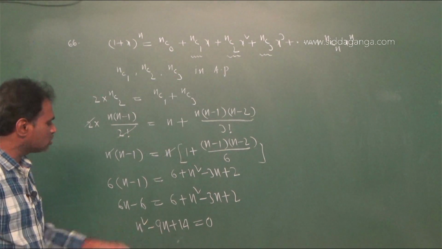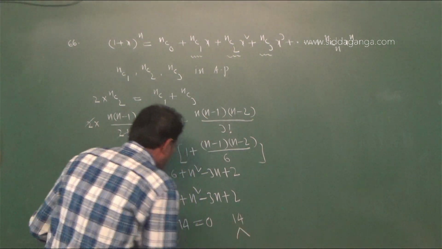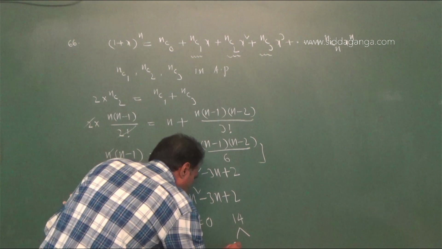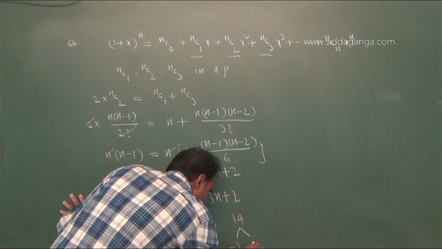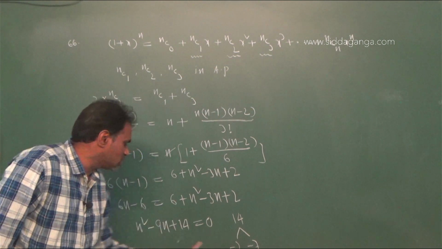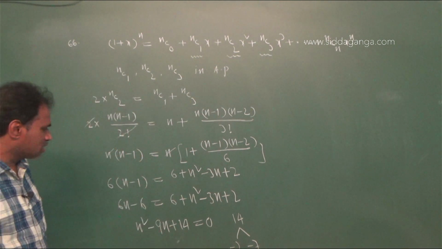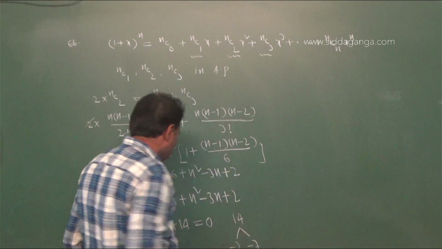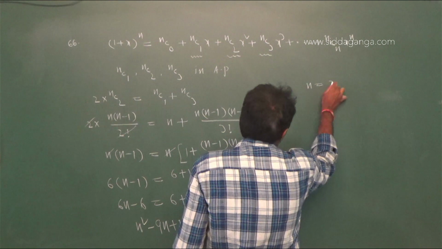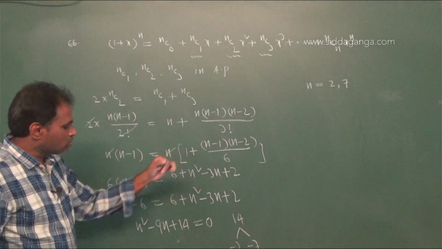Now product is 14 and sum is minus 9, that is minus 2 and minus 7. Minus 2 into minus 7 that is plus 14, and minus 2 minus 7 that is minus 9. Therefore, the values of n equal 2, 7.